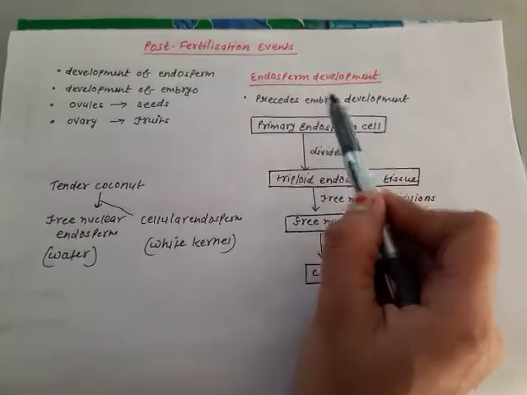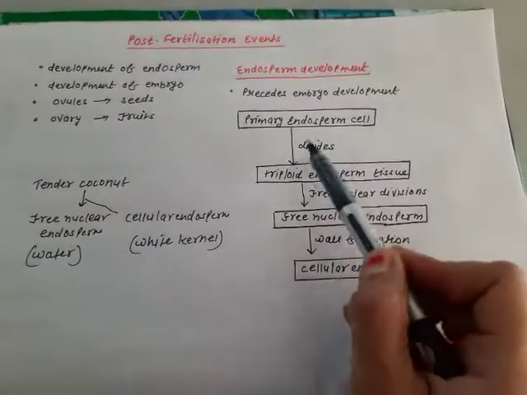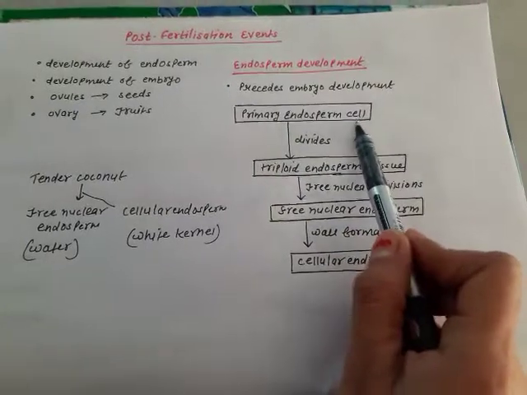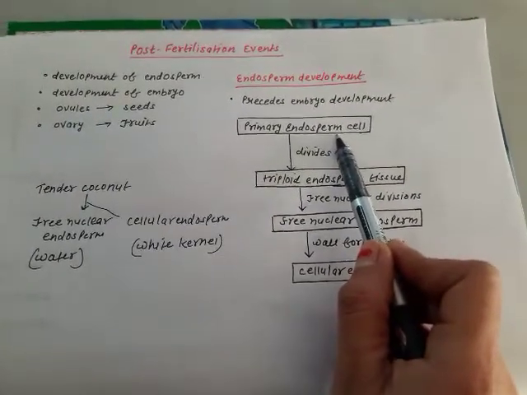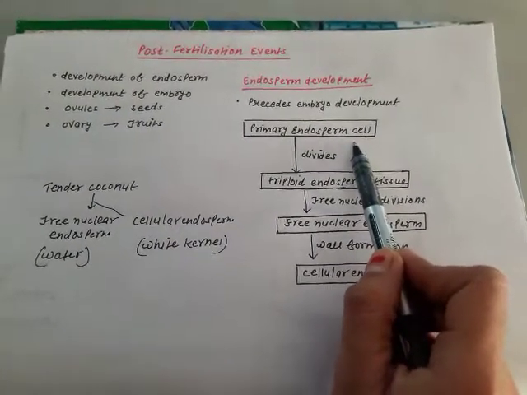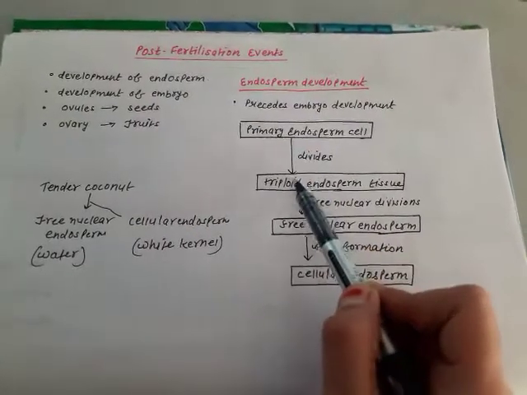ठीक है. And how endosperm will develop? The primary endosperm cell which is formed as a result of double fertilization will divide. Fine.